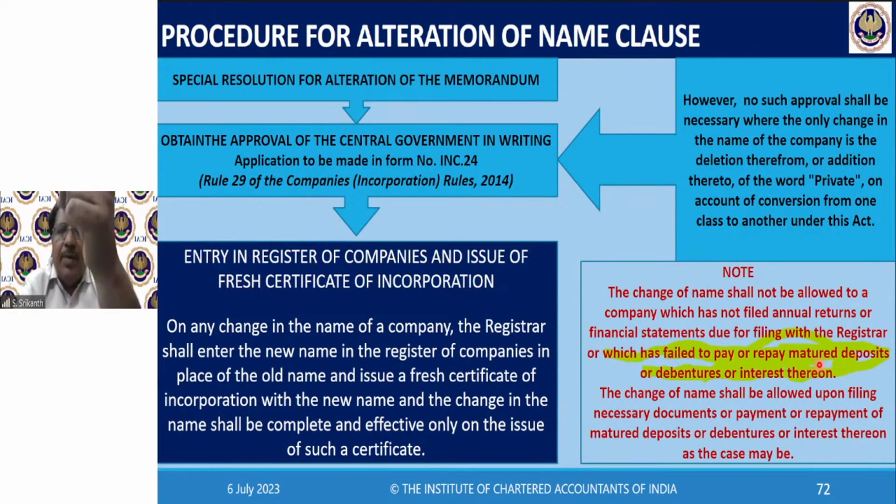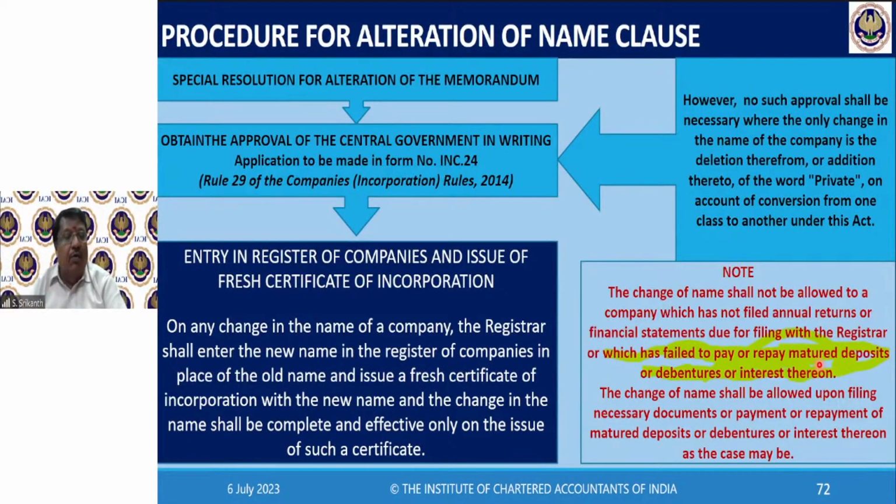So if you have not repaid your matured deposits or debentures or interest thereon on maturity, you cannot change your name. First you correct the deficit, make good that default, then come. So once you file the necessary documents or pay or repay the matured deposits or debentures or interest, then the change of name can be allowed. Okay. This is a very important caveat and a welcome caveat, I should say.